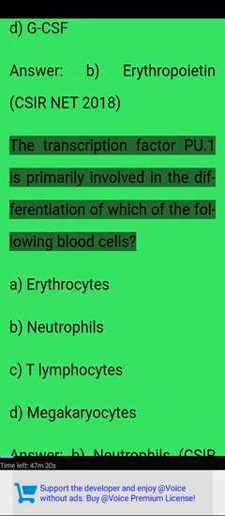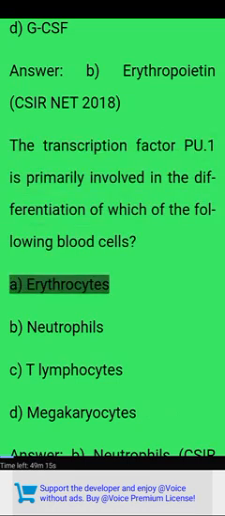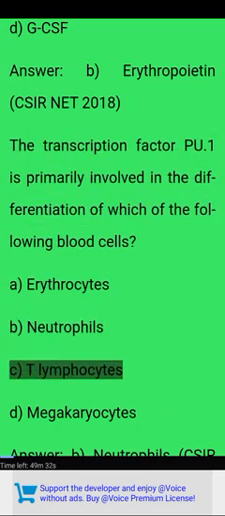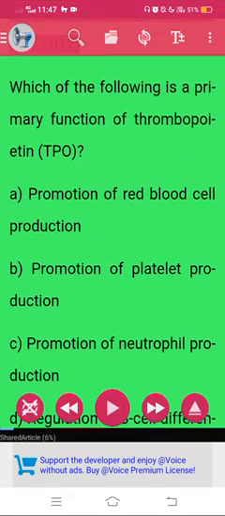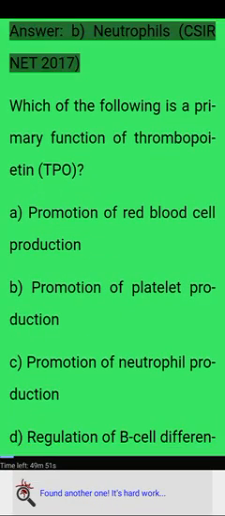The transcription factor PU.1 is primarily involved in the differentiation of which of the following blood cells? A. Erythrocytes. B. Neutrophils. C. T lymphocytes. D. Megakaryocytes. Answer. B. Neutrophils. CSIRNET 2017.